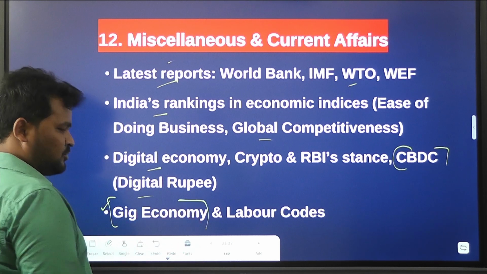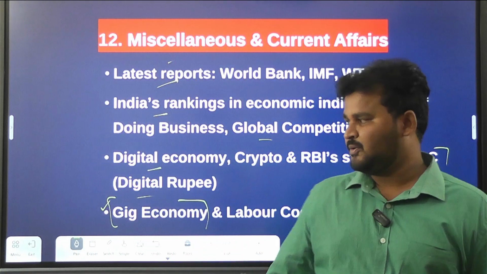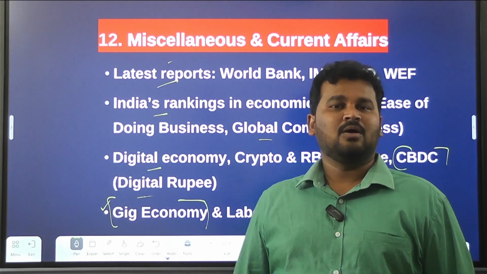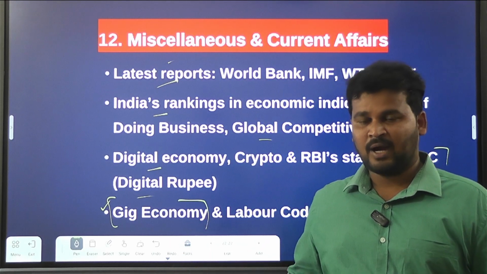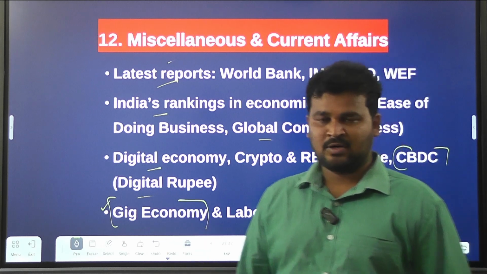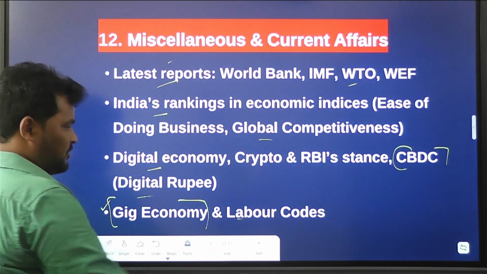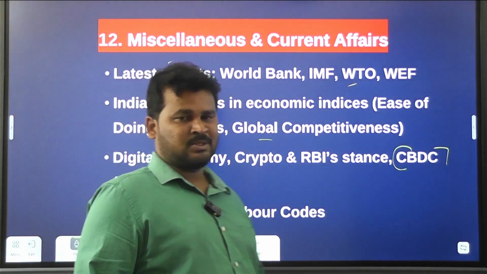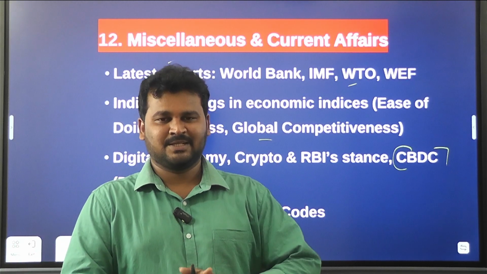So through Budget 2025-26, the Government of India came out with new insurance schemes related to gig economy employees. And also the Government of India wants to issue identity cards to these gig economy employees. So that's the thing you have to know here. And after that, labor codes. Clear?